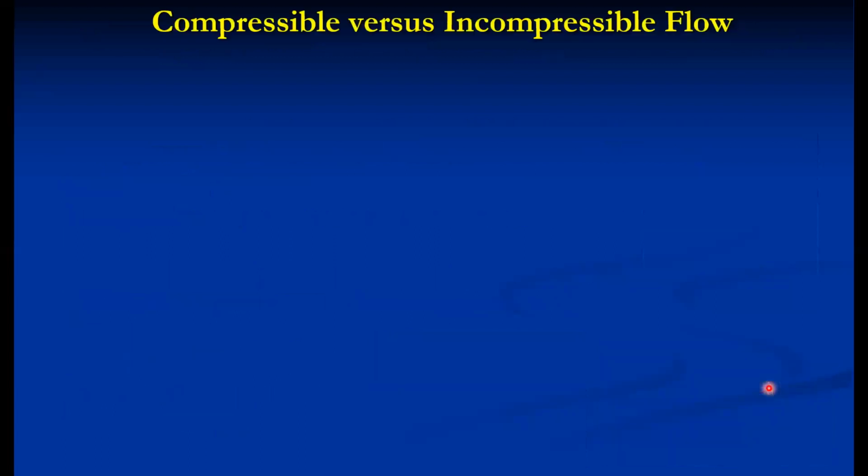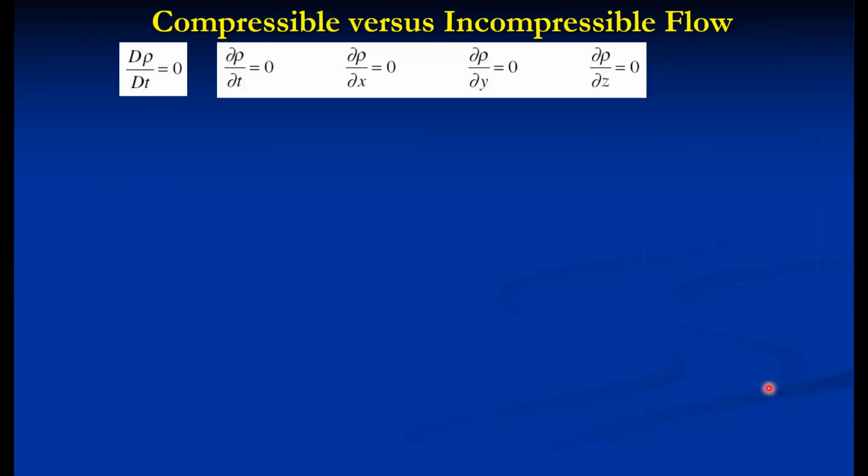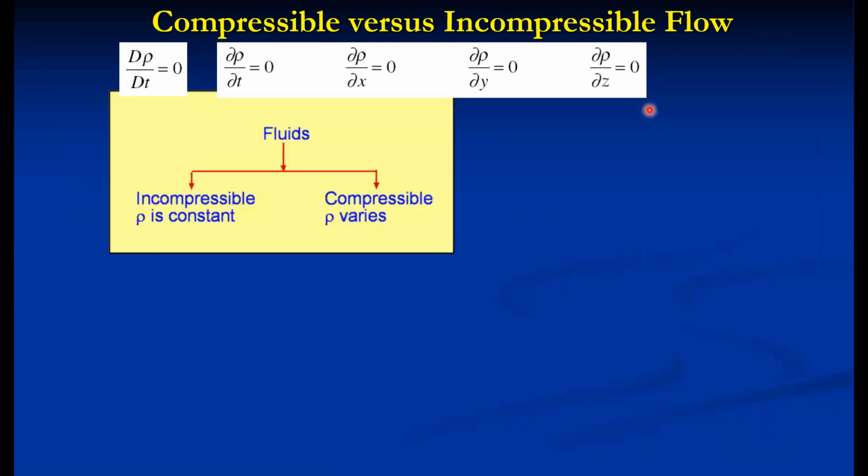So it is nomenclature. For incompressible flow, we can say the total derivative of density with respect to time is always constant, zero. That is, the density doesn't change with respect to time as well as with respect to space, and that is called incompressible flow.